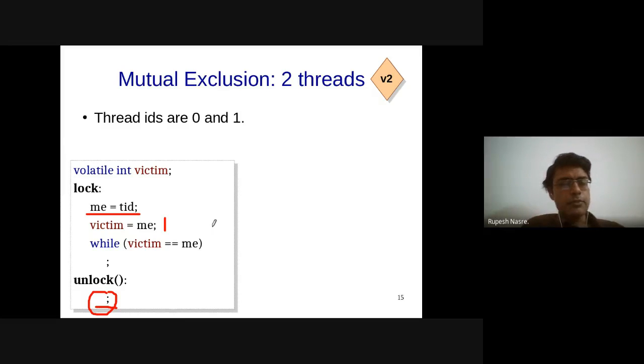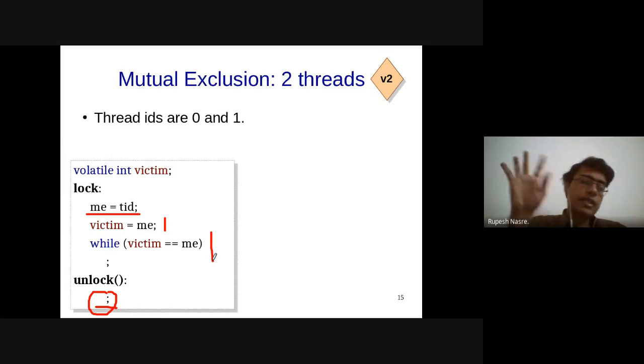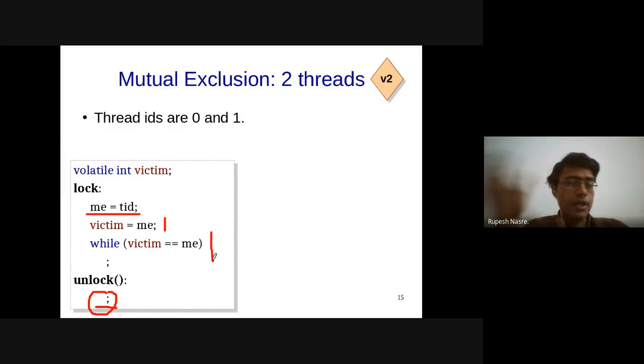So let's say that thread 0 comes in, it sets victim equal to 0, and then it waits for victim to be not equal to itself. Assuming that thread 1 comes to execution sometime, it is going to set victim equal to itself.